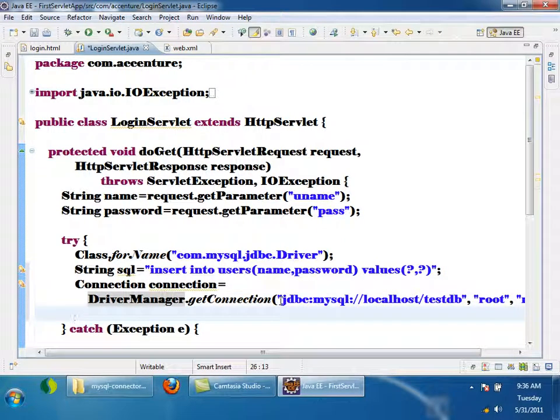then connection dot, should I use PreparedStatement or Statement? PreparedStatement is better because performance is good. I told the advantages. Tell me, what is the advantage of using PreparedStatement? Same query need not be compiled again when you are executing the same query multiple times with different values.